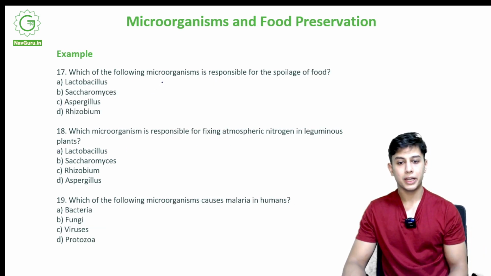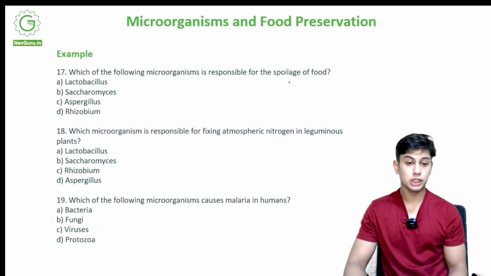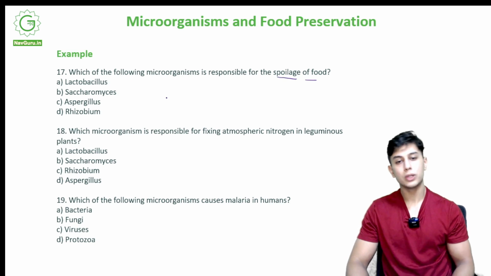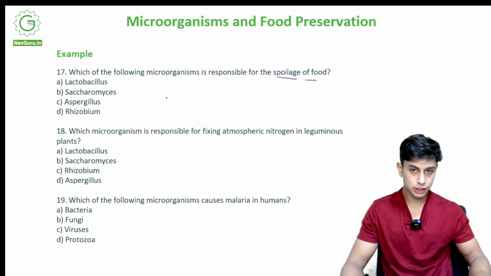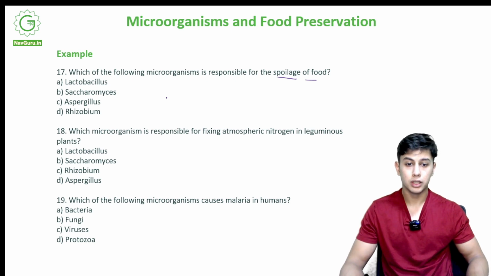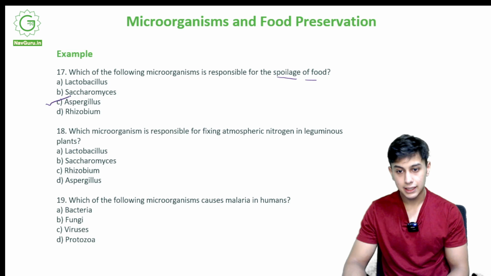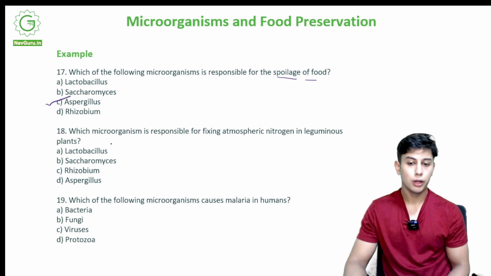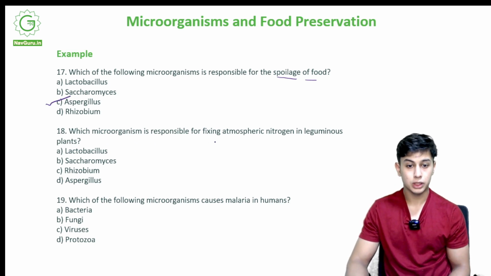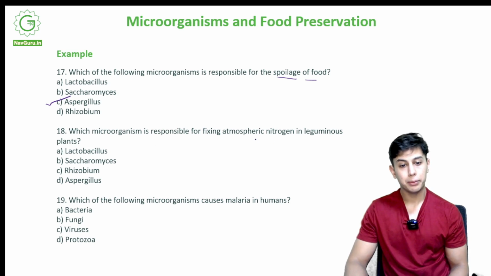Which of the following microorganisms is responsible for the spoilage of food? Alright, for the spoilage of food. So when the food is spoiled, if we consume it, we get food poisoning. Which of these microorganisms is responsible for food poisoning? It is C, Aspergillus.